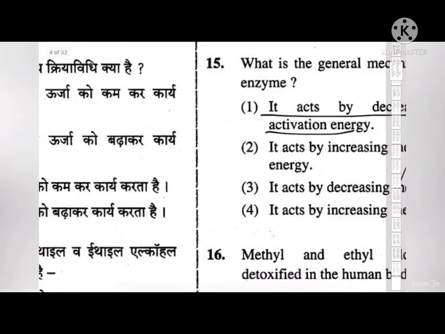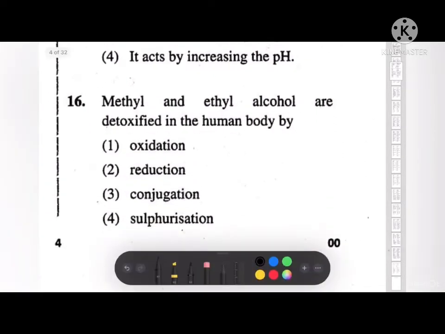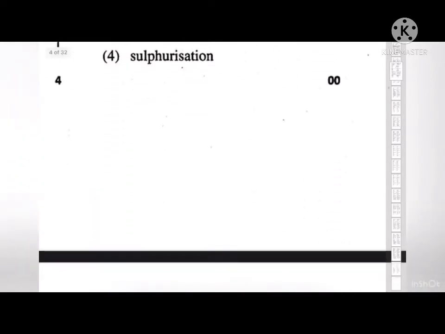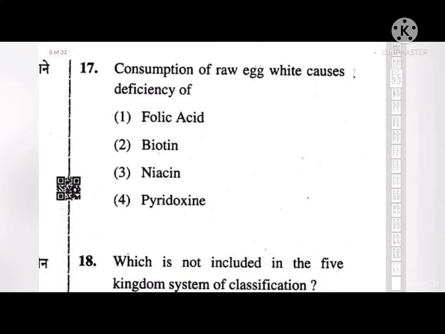Next question. Methyl and ethyl alcohol are detoxified in the human body by option 1, oxidation, option 2, reduction, option 3, conjugation, and option 4, sulfurization. So the correct answer to this is oxidation. Oxidation is defined as the process in which an electron is removed from a molecule during a chemical reaction.